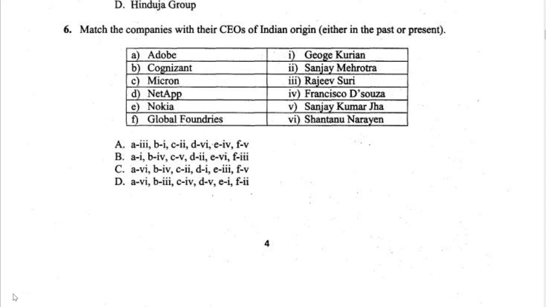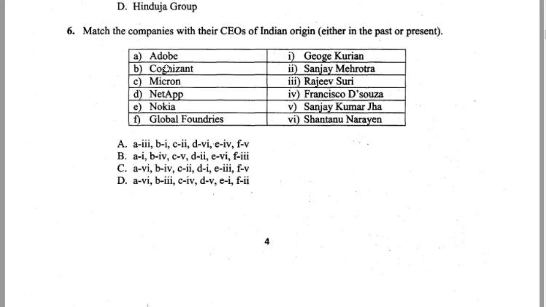Alright, now let's look at 2017. If you look at it, Adobe actually came in 2015, right? When we're talking about Ansu Jain and all that, it was there. So we know Adobe is something to do with Shantanu Narayen. And the other thing I know, because all these like Micron, NetApp, Nokia are a little tough to answer, but Cognizant is Francisco D'Souza. So let's see, what do we have?